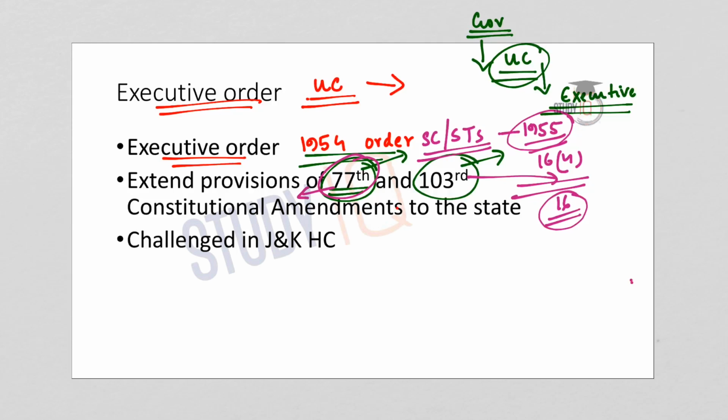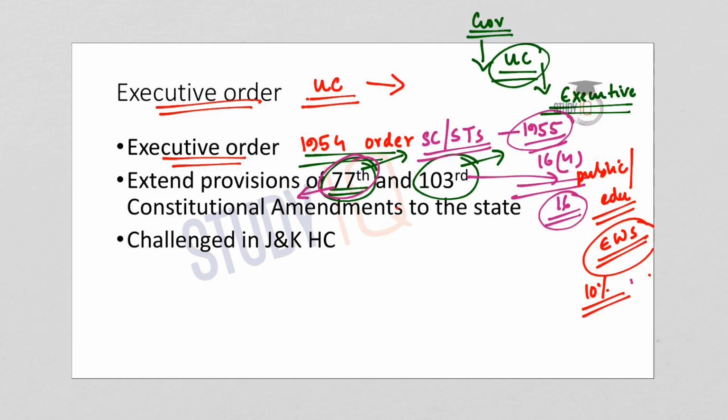Now, the 103rd Constitutional Amendment Act. The Act aims to provide reservation of up to 10% in public employment and in higher educational institutions for economically weaker sections. So the EWS quota of 10% was introduced through the 103rd Constitutional Amendment Act.